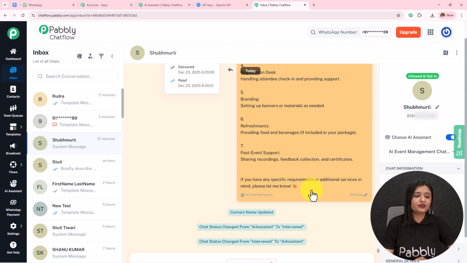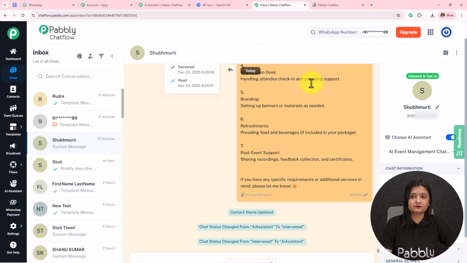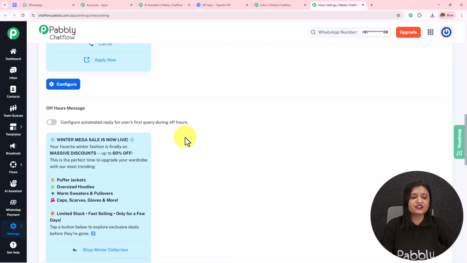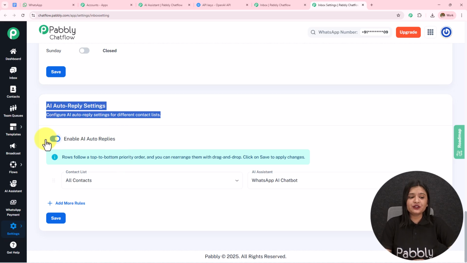Now how are we going to do this? On the left hand side we have the settings. I'm going to click on the settings and go towards this inbox settings. I am on this inbox settings. If I scroll down, I have this option of AI auto reply settings, and I have toggled this button, enable AI auto replies. Please make sure that you keep this toggle on, and then you have to create the list.